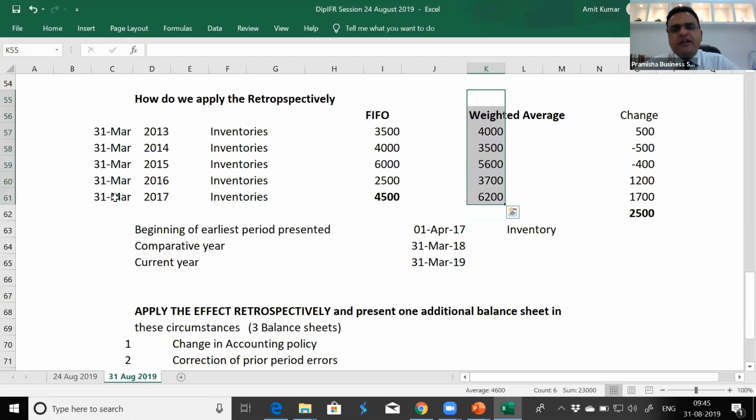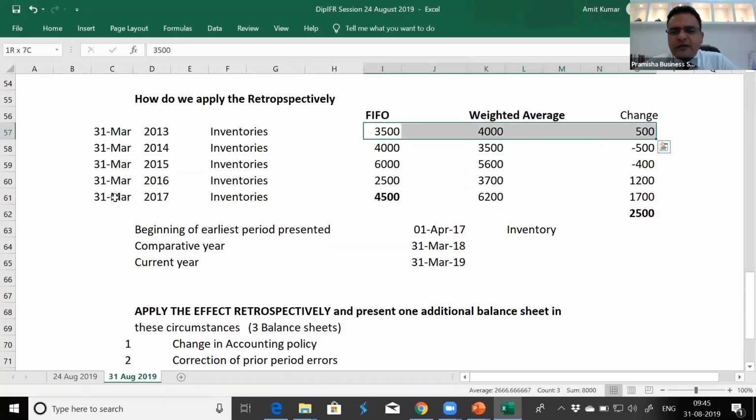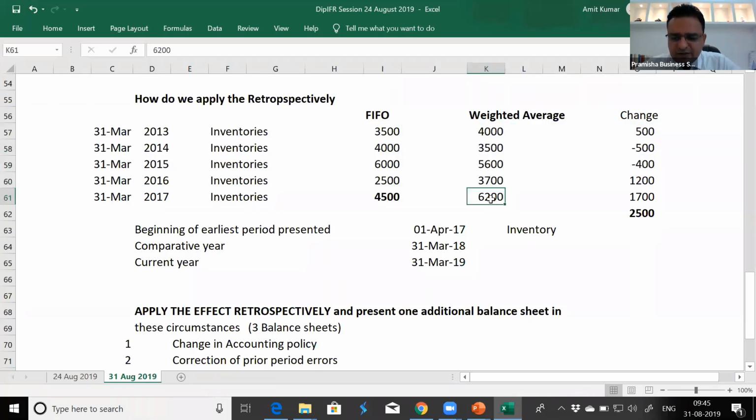But we need to bring in the cumulative effect till date and present it as part of the beginning of the earliest period presented, because these have gone unrecorded. If I directly take the value of the 6200, this may have gone unrecorded. So if I value inventory now, I can directly take 4500 plus make an adjustment of 2500 and I'll get the value of inventory which is bringing in the cumulative effect.